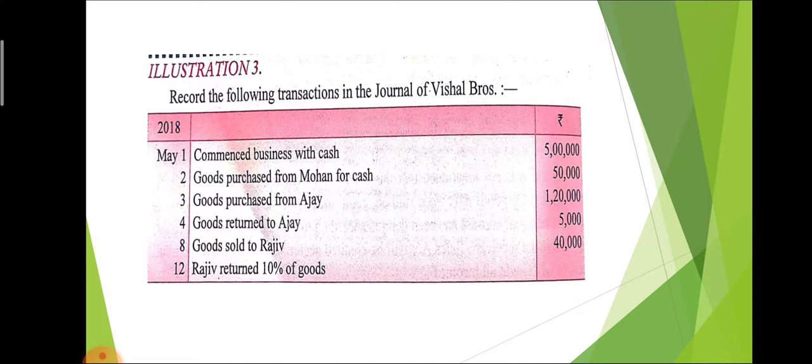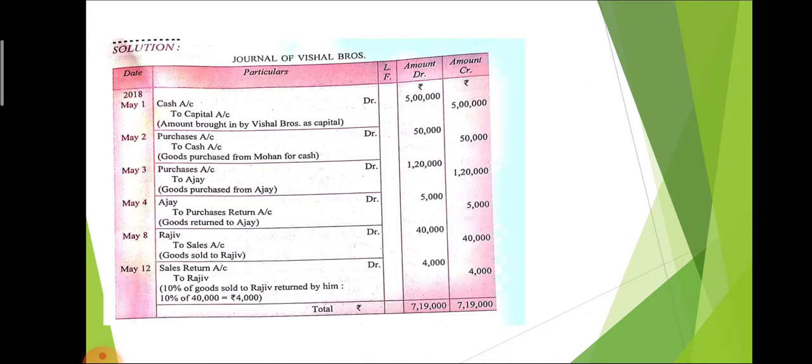In this, cash comes in the business in the form of capital. So anything that comes in the business will be debited. So the journal entry will be cash account debit to capital account. Here it is, May 1st, cash account debit to capital account by rupees 5 lakh.